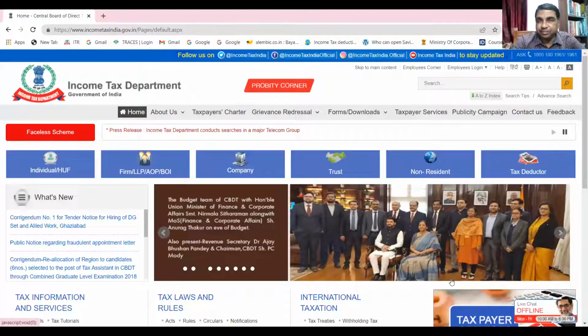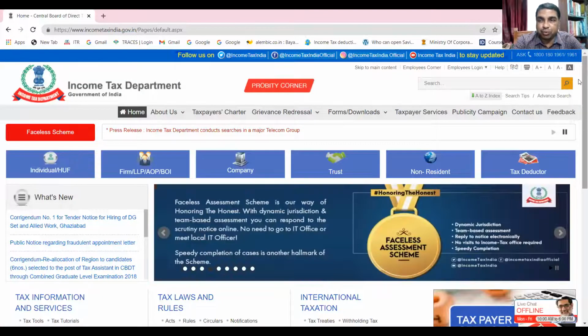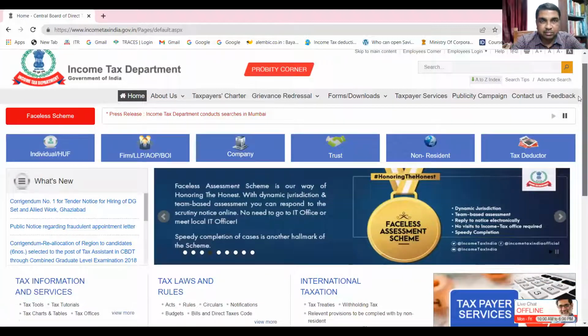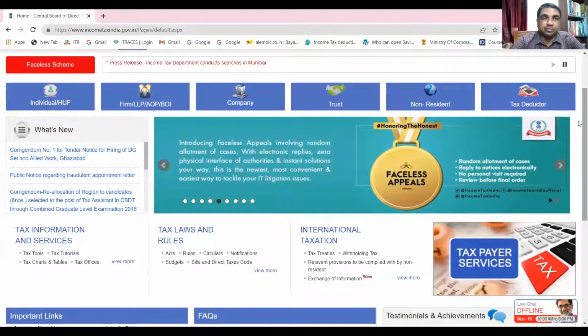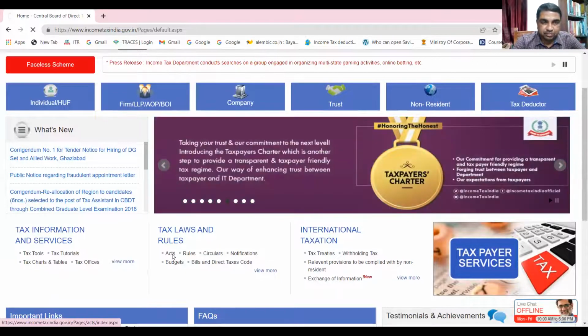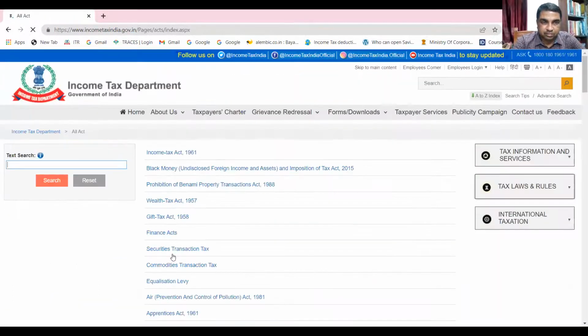Are you able to see now? Income Tax Department's homepage. Yes, sir. Now guide me, where should I go? Sir, taxes and rules, then acts. I am looking for section 10. Oh, sorry, first I have to go to the Income Tax Act.